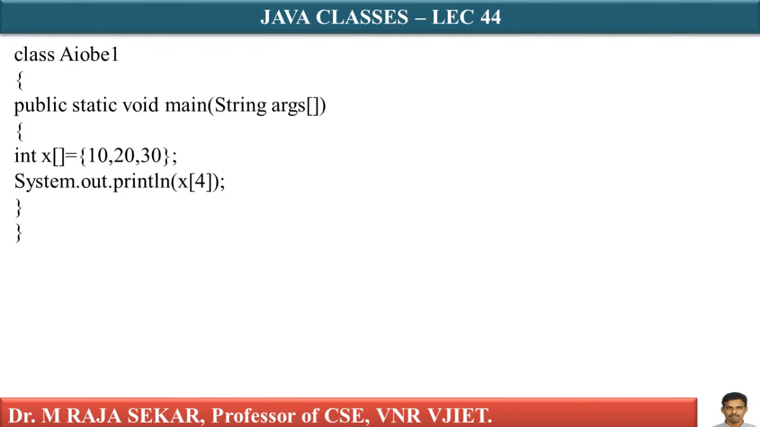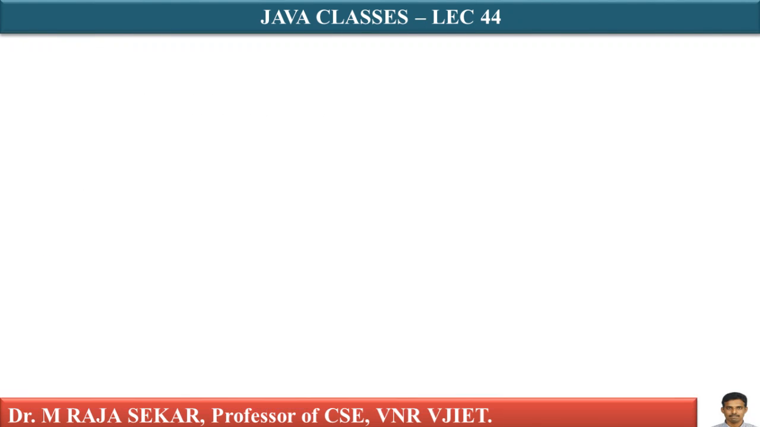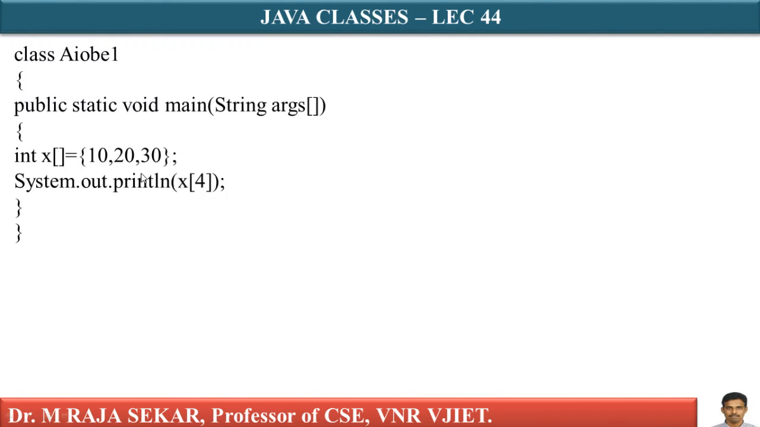Just see this one. Class name AIOBE1. My intention is array index out of bound exception, that's why I am writing AIOBE1. Whichever name you want, you can write. Public static void main, String args. You know the meaning of this method. int is the data type, x is the array name. We know how to initialize an array. This one is x0, this one is x1, this one is x2.